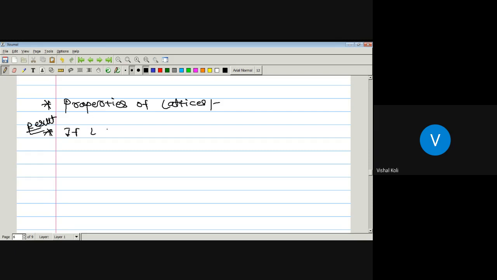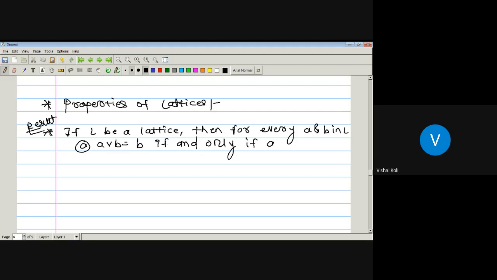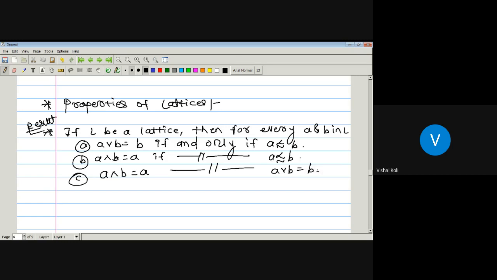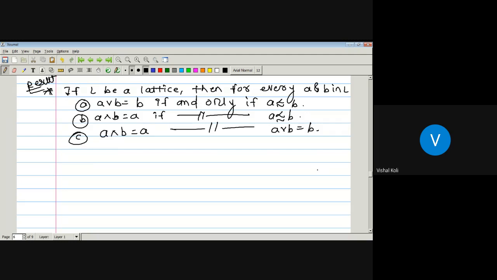If L is a lattice, then for every A and B in L, we have: A join B is B if and only if A precedes B. Second, A meet B is equal to A if and only if A precedes B. And last one, A meet B is equal to A if and only if A join B is equal to B. So these three we have to prove whenever L is a lattice and A and B are elements belonging to it.